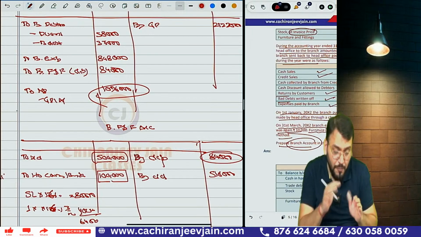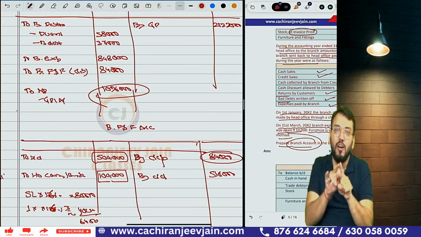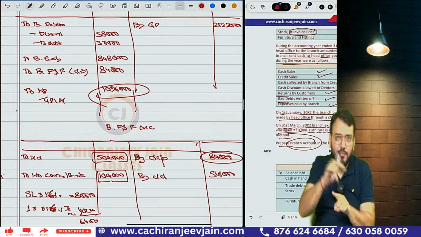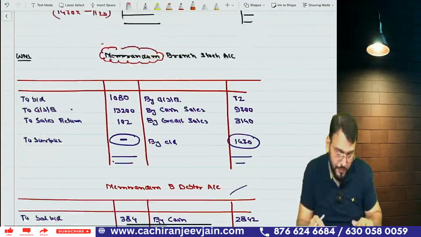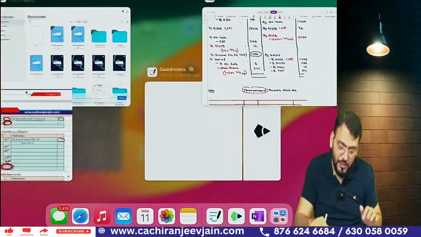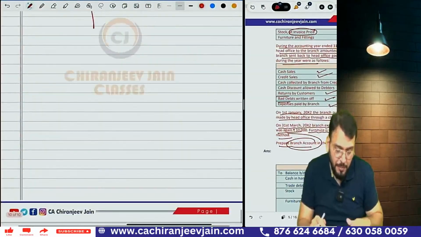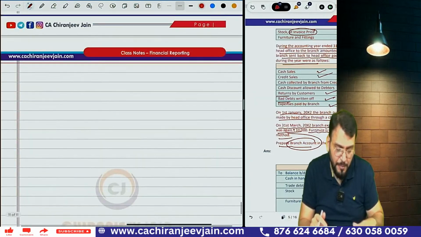Got this point? Now from the same question I will do branch account under debtor method, which was actually the requirement of the question. First let me see whether the profit is correct or not. Yes, the profit is correct. Now can we prepare branch account? The same question, you need to help me.